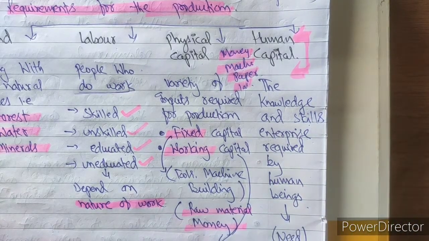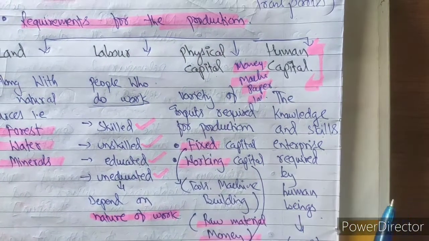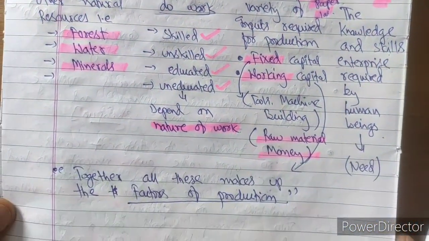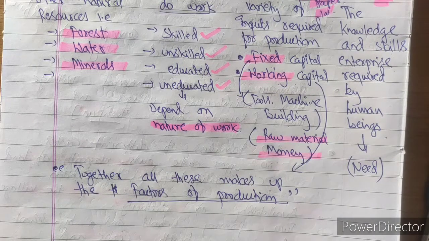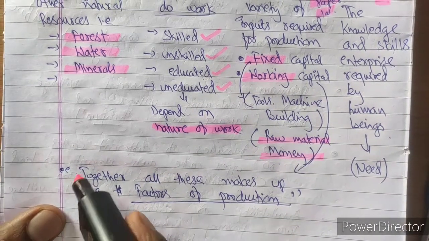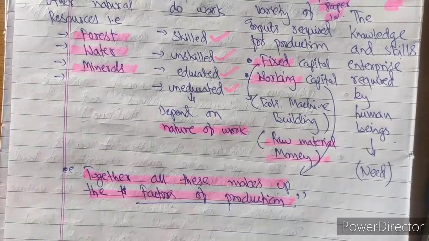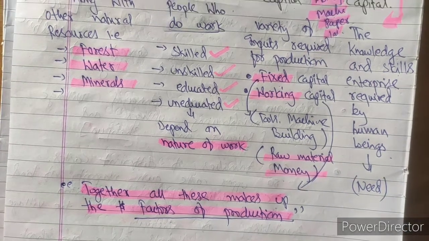I hope the concept of the requirement of factors of production is clear to you all. Then at last what we can say is, together all these make up the factors of production. Clear? I think now the concept of factors of production is clear to you all.